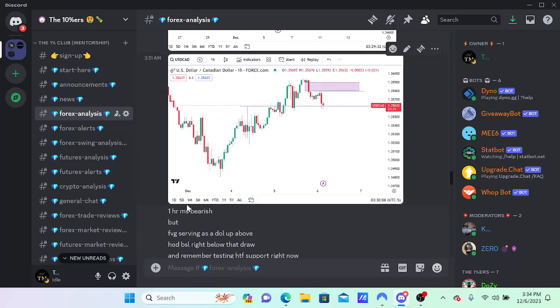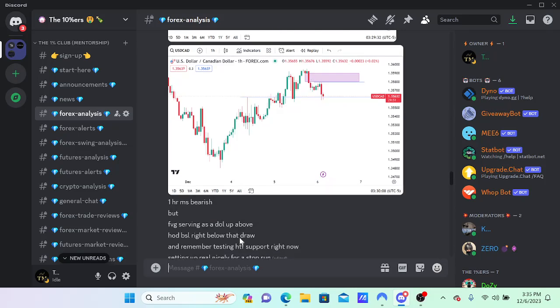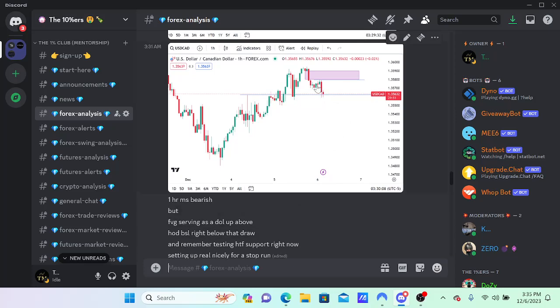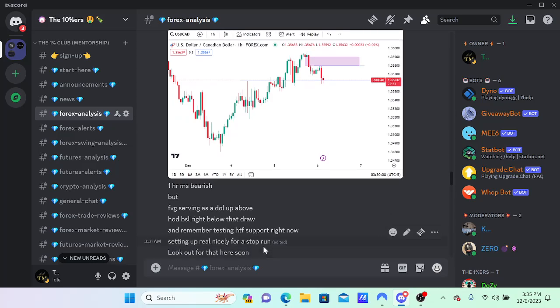So you can see right here, I said the 1 hour market structure is bearish, but that fair value gap is serving as a draw on liquidity up above. This area, this fair value gap, is an area that was not efficiently delivered. It's serving as a draw because it's going to rebalance that price action. And you have high pools of liquidity right below that draw, right here. See where my cursor's moving? And remember, testing higher time frame support right now, setting up real nicely for a stop run.